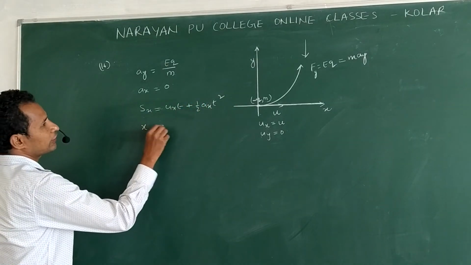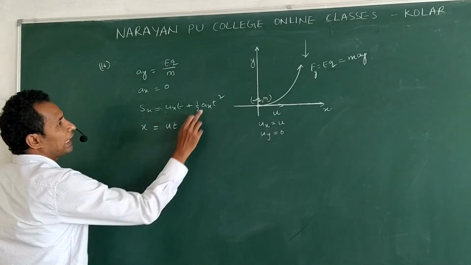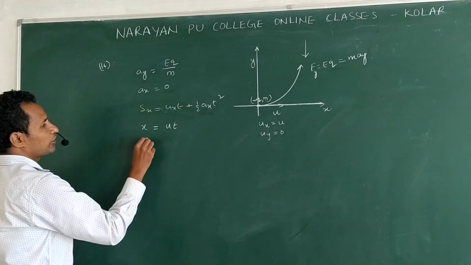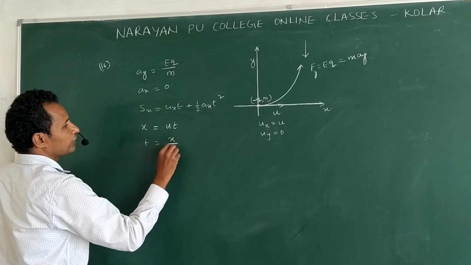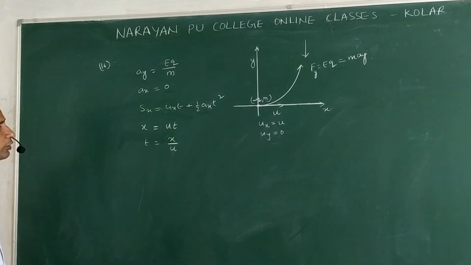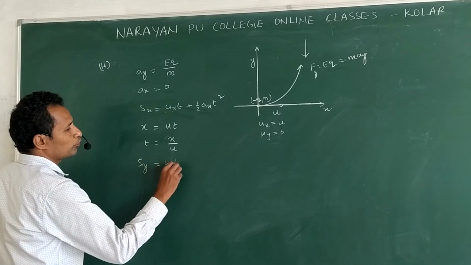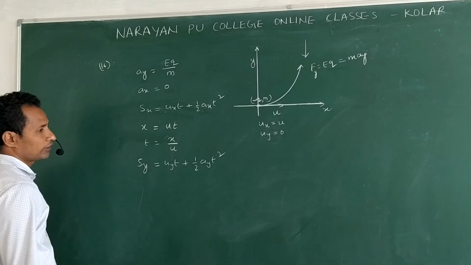Then x is equal to u_x, which is u, times t. Acceleration along x direction is 0, so this term is 0. From this, t is equal to x by u. Similarly, displacement along y direction is equal to u_y t plus half a_y t square.